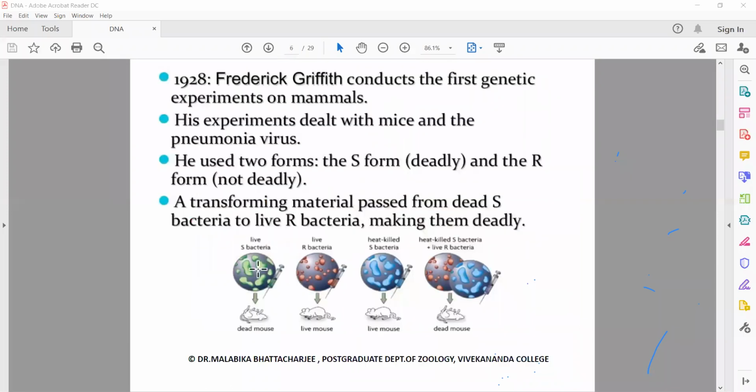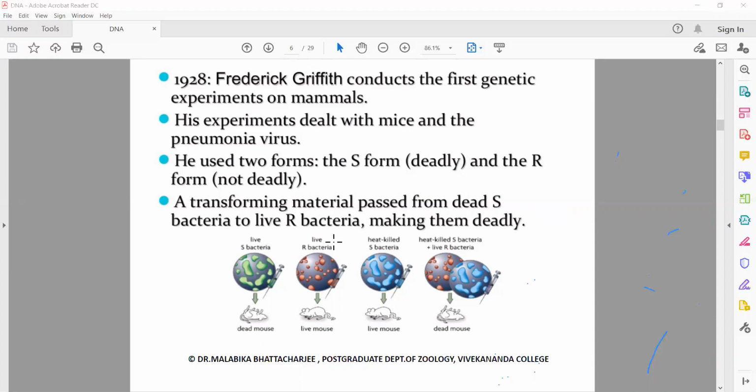Now, when he injected the smooth bacteria into the mice, the mice were dead. He injected the rough bacteria into the mice, and the mice were living. So automatically, as a scientist, he concluded that the live S bacteria were the deadly form and the live R bacteria were the harmless form. So this was his conclusion.